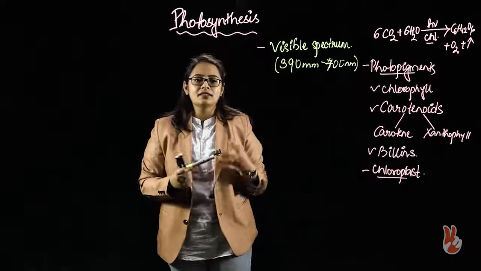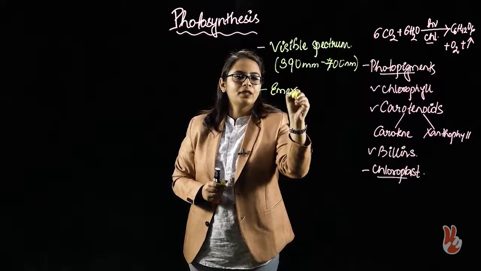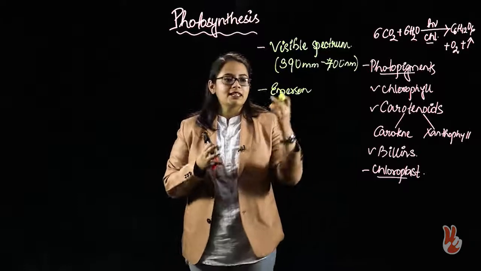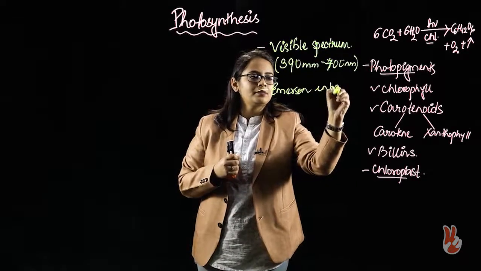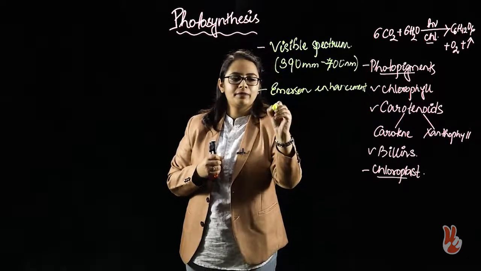Next, a scientist named Emerson put forward a phenomenon which is termed the Emerson enhancement effect.